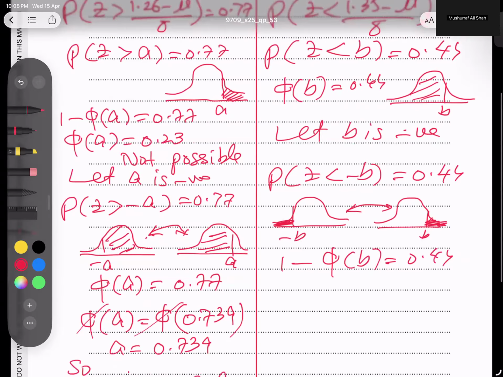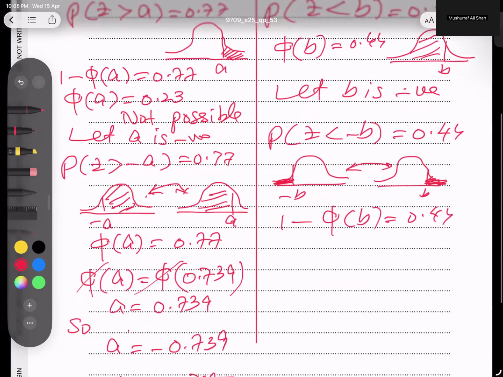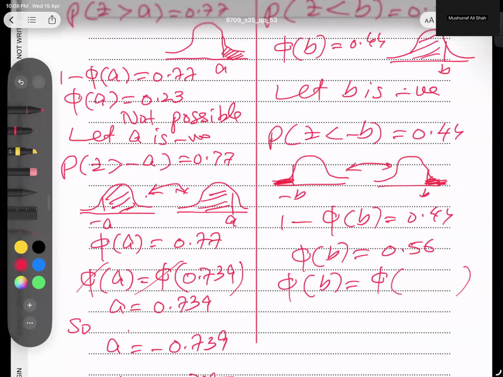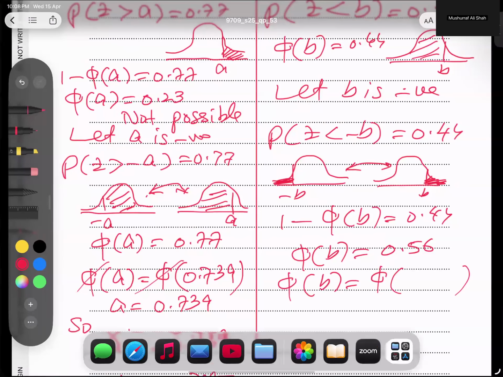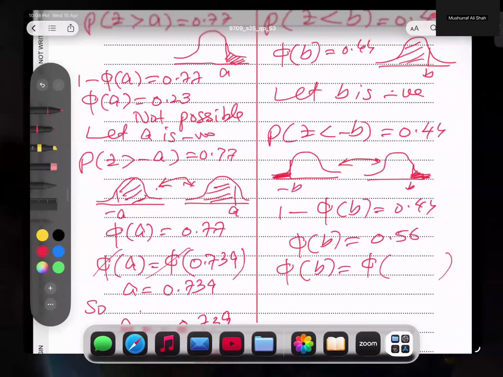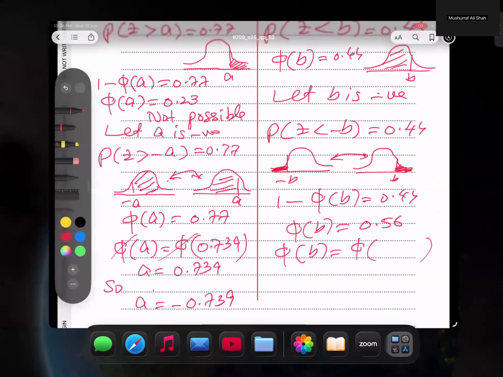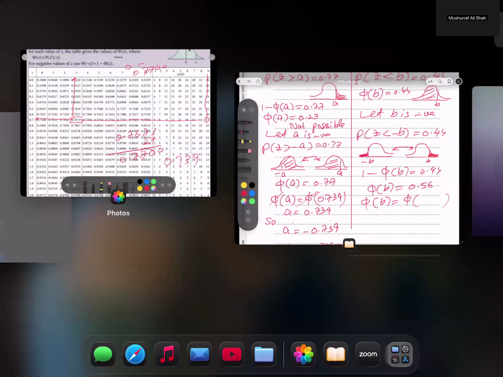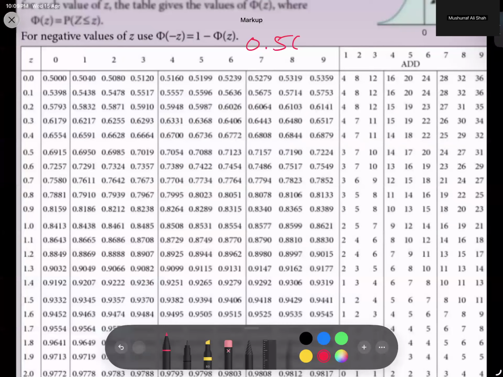And phi of b is equal to 0.56. And phi of b is equal to phi of what number? So let's see 0.56. So basically 0.5600. This is a bigger number. So this I think okay.